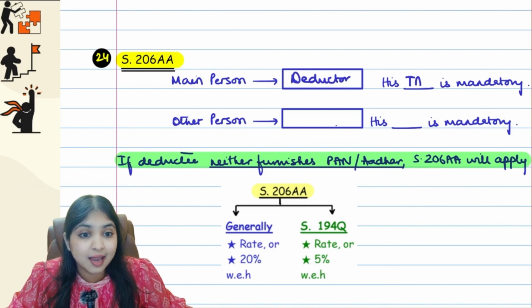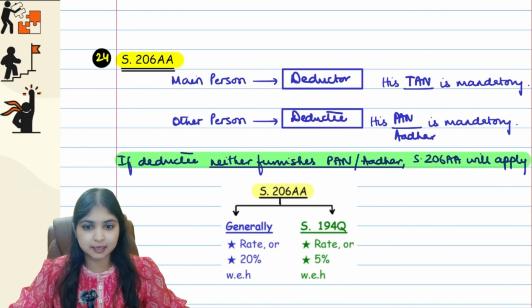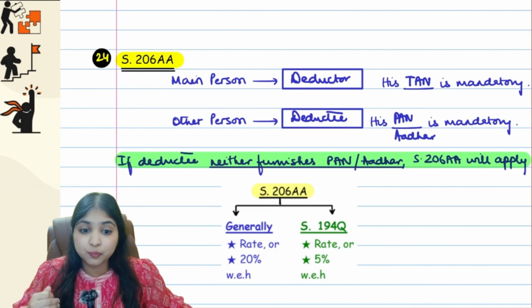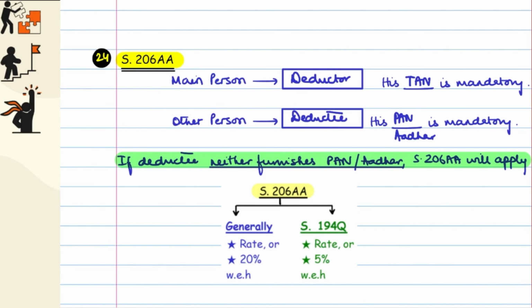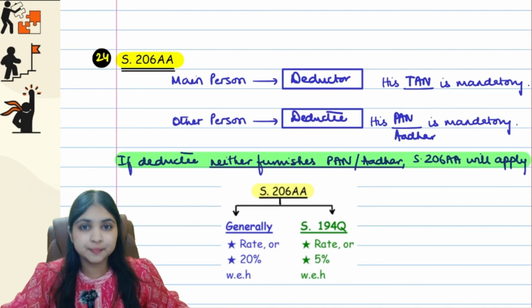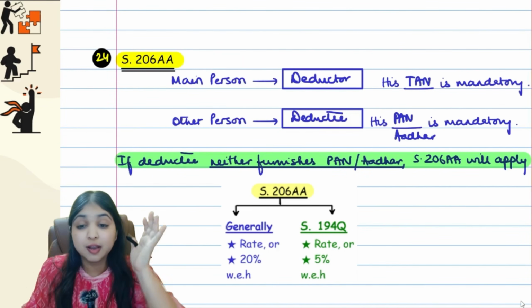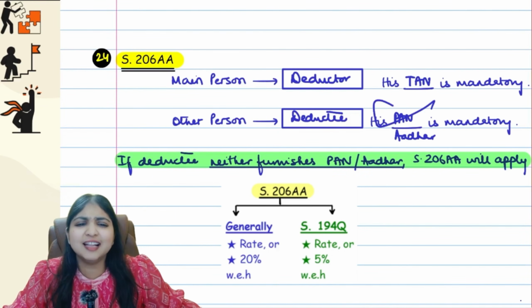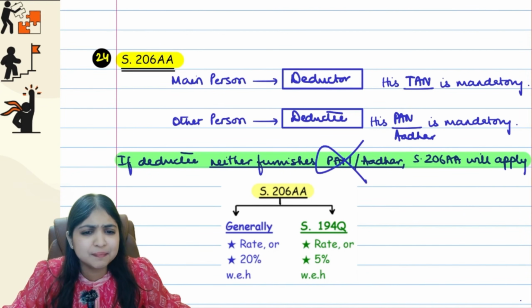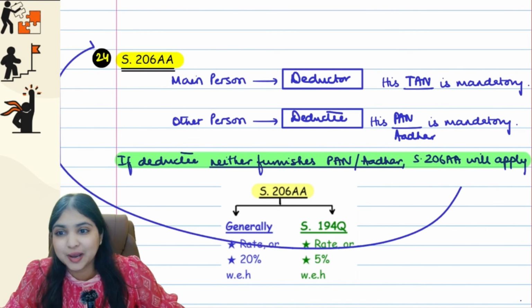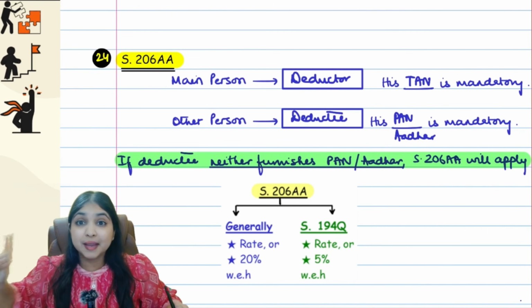Now for the deductor, TAN is mandatory. Now who is the other person? The other person will be the deductee. The deductee's PAN or Aadhaar, any one he has to give, it is mandatory. So understand this basic point first. With logic, I will try to explain to you. The main person is a deductor. The person who's deducting tax, his TAN is mandatory, and the other person is a deductee, his PAN or Aadhaar, at least one he has to give, it is mandatory. But however, if the deductee neither gives PAN nor gives Aadhaar, welcome to 206AA.